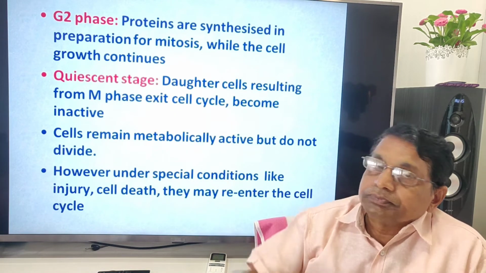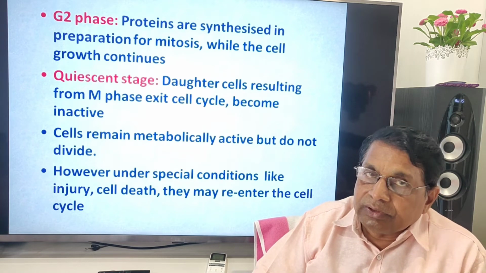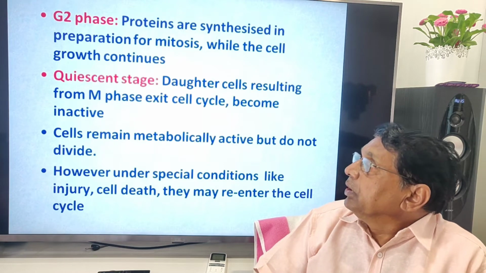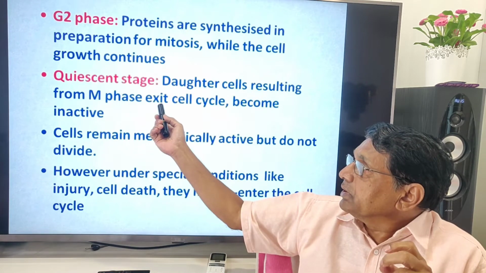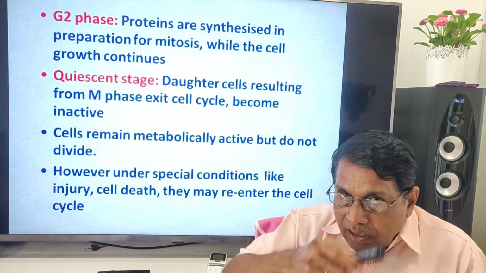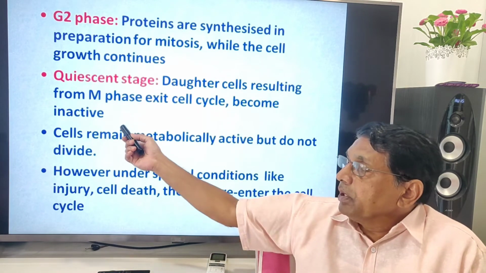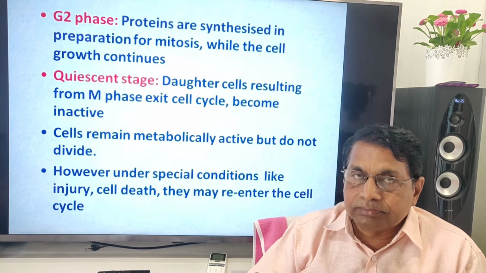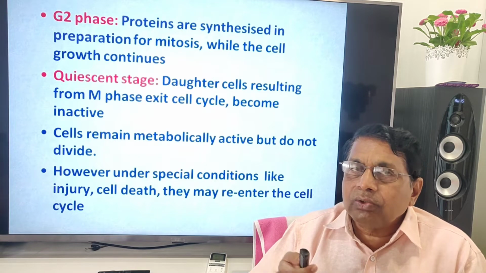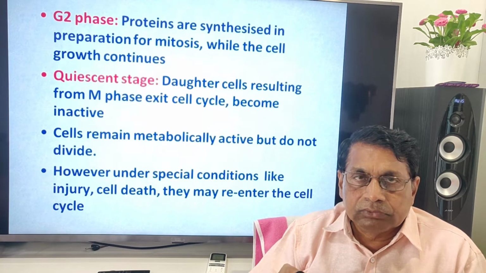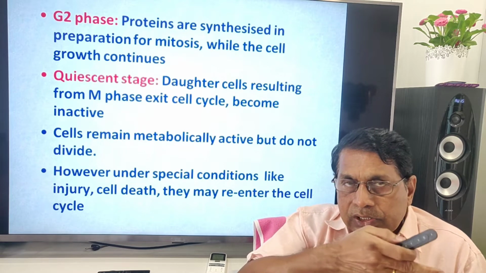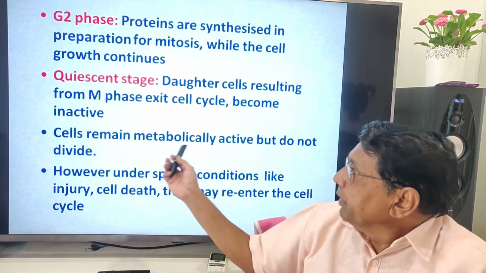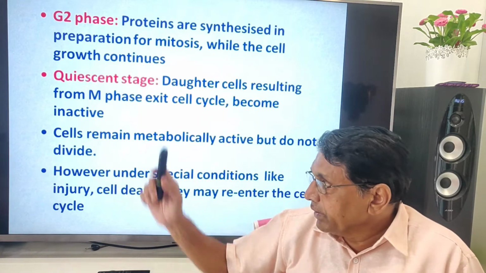Quiescent phase. See the dictionary, quiescent. It is called the non-dividing stage. Daughter cells resulting from a division may exit the cell cycle, may come out of the cell cycle and become inactive. Suppose there is no necessity for cell divisions, so cells unnecessarily do not divide. The resulting daughter cells come out of the cell cycle but are still metabolically active, though they do not divide.